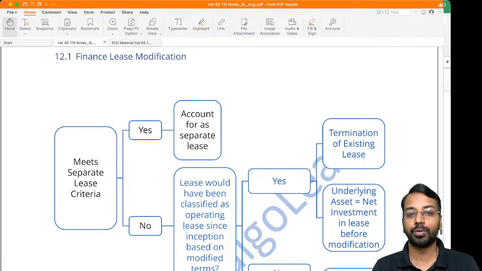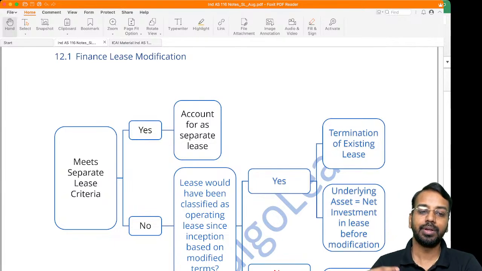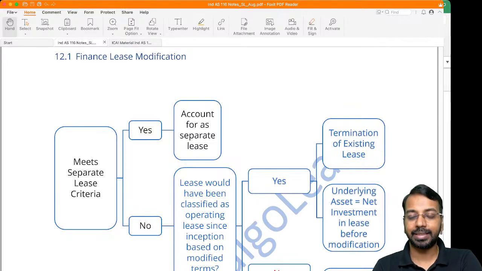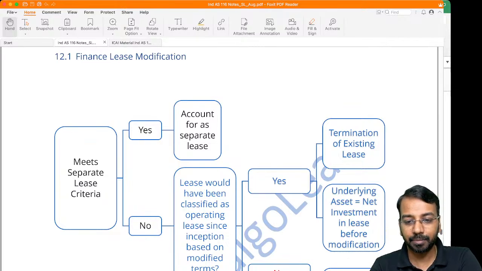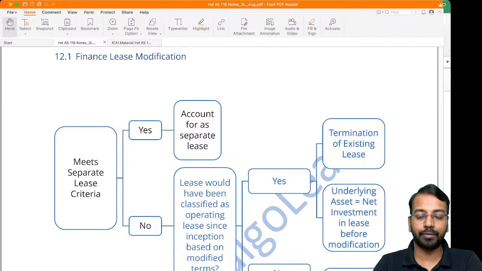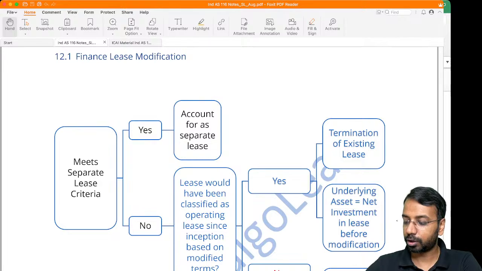Then you will say the existing lease is terminated. We are evaluating a finance lease, and that finance lease is modified in a way that it would have been classified as an operating lease. So we consider that the existing lease is terminated, and the closing balance of the net investment in lease becomes my asset for the new accounting.